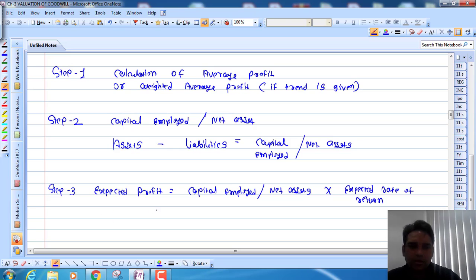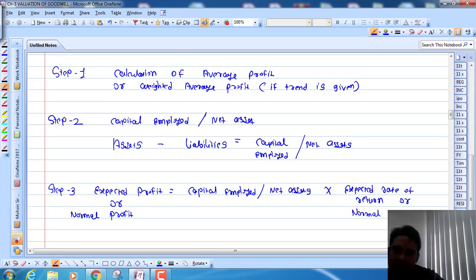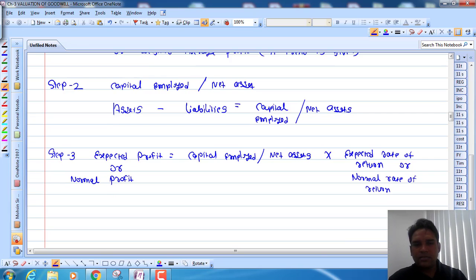This is also known as normal profit. And this expected rate of return is also known as normal rate of return. So this is my third step.